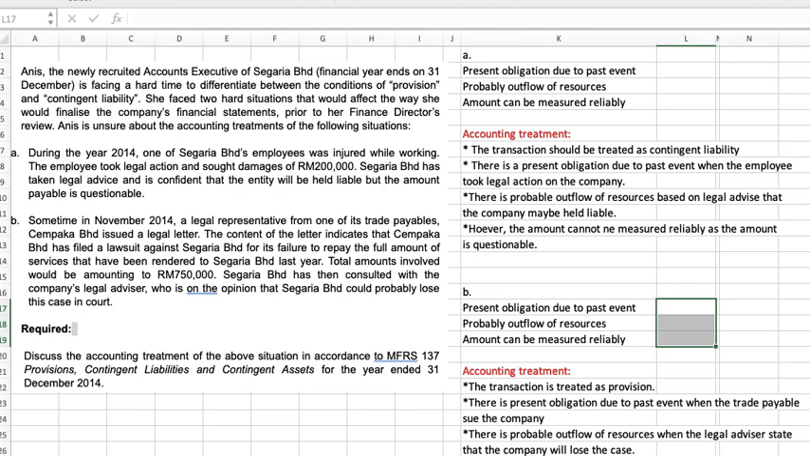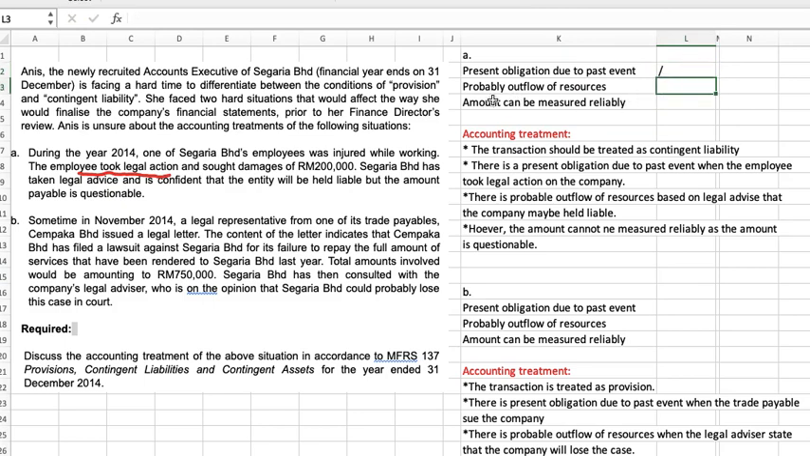Now, when you decide whether it is a provision or contingent liability, you always rely on the three conditions here. You will decide based on the three conditions. Okay, the first one, is there any present obligation due to past event? Yes. What is the present obligation due to past event? That is when the employee took legal action. Okay, so the first condition is met.